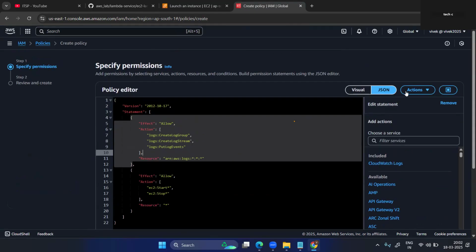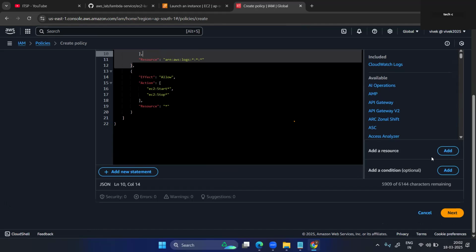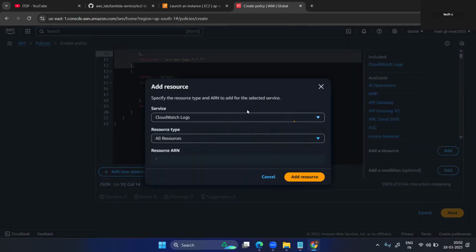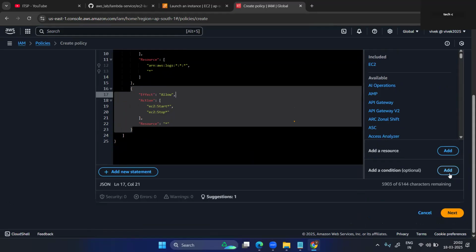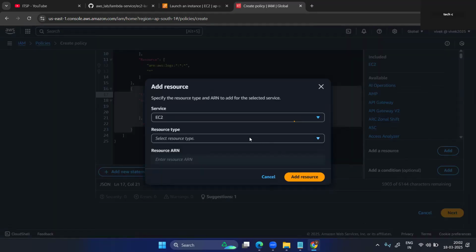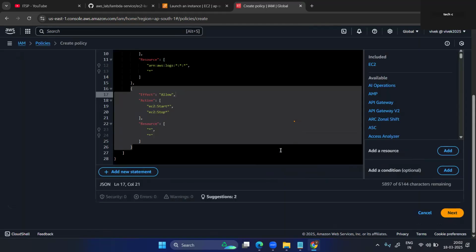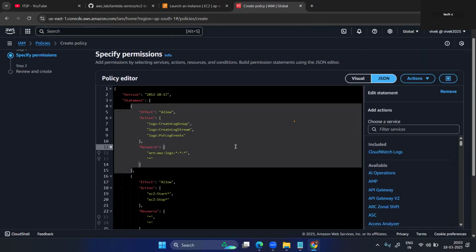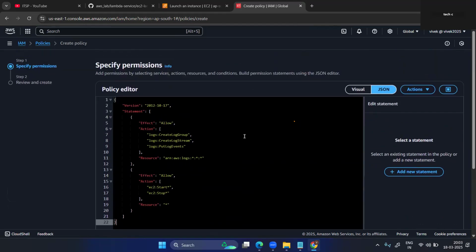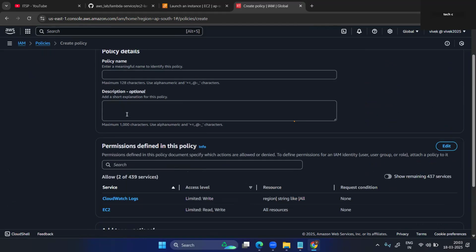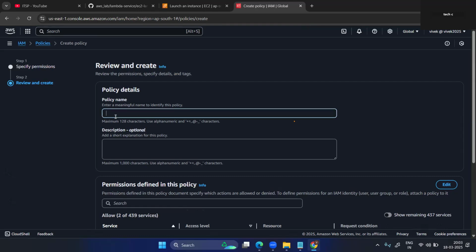Okay. Now edit. CloudWatch service and all resources. Okay. Add all resources. Add it. Right. Correct. Not all resources I want. Just this one. Okay. Add. Perfectly. Here you can see. Just click on next. Let's see. Now here you can put the policy name.